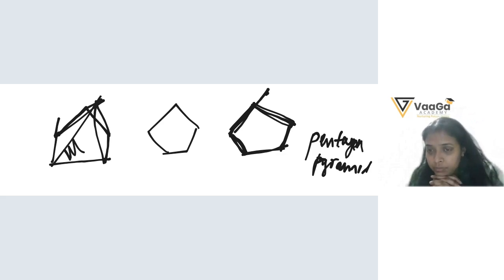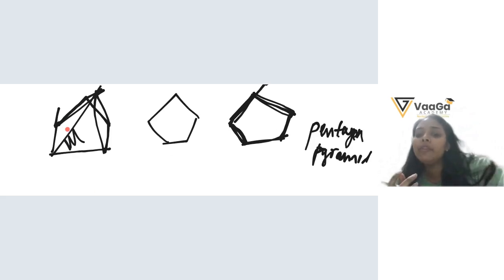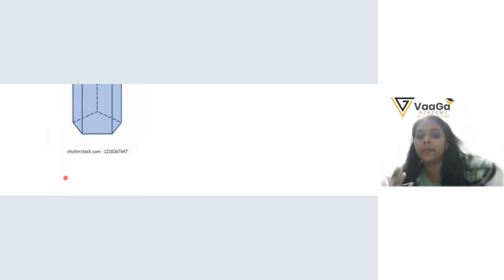If you have 5 sides, then it's a pentagon. But if we have 4 sides, it can be a rectangle also. So how do you know that it's a square or a rectangle?